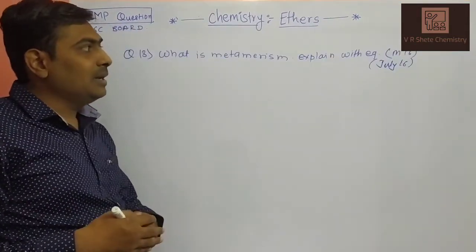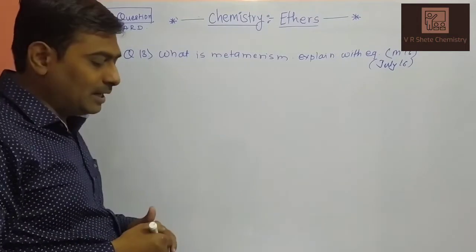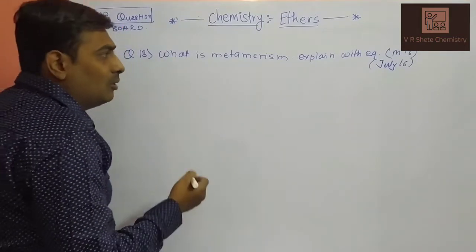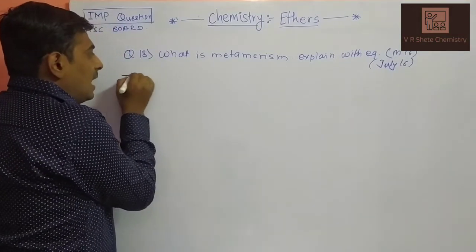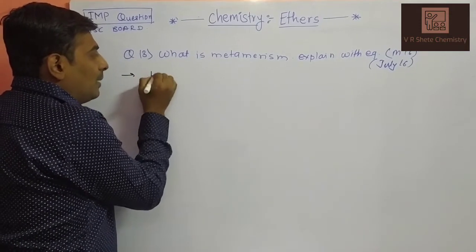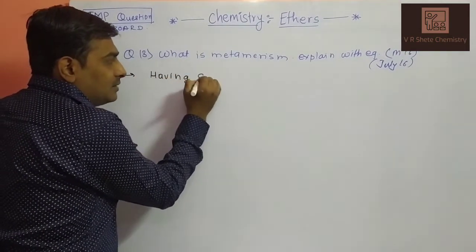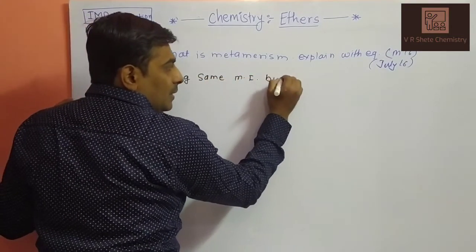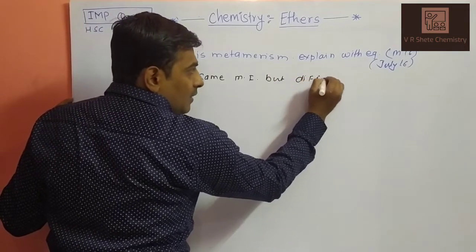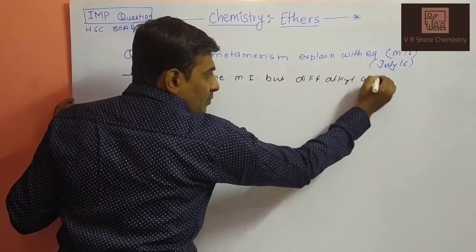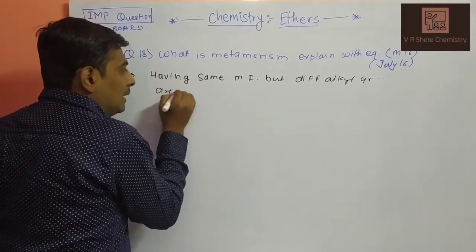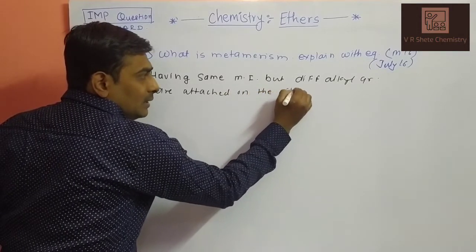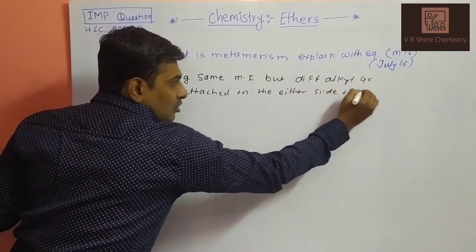What is metamerism? Explain with an example. Metamerism is generally found in compounds with heteroatoms, like ethers, having the same molecular formula but different alkyl or aryl groups attached on either side of the oxygen atom.